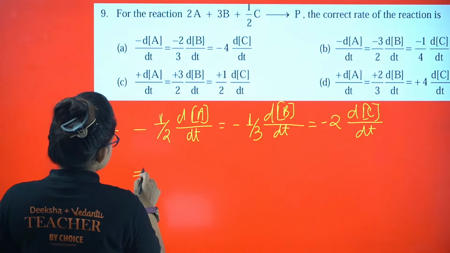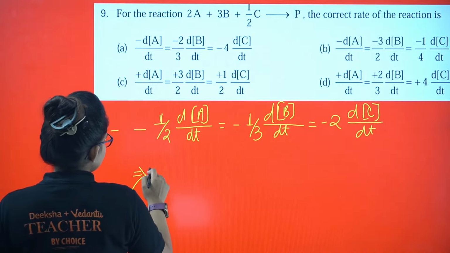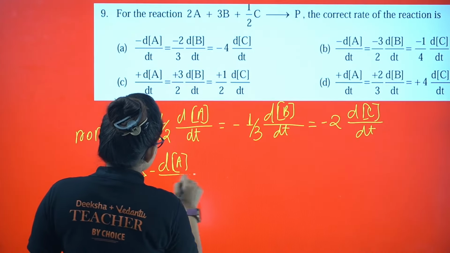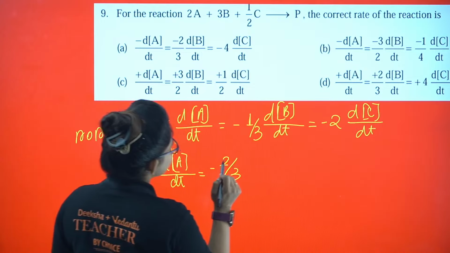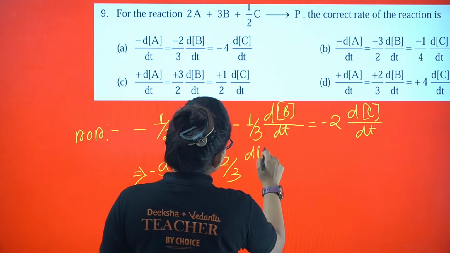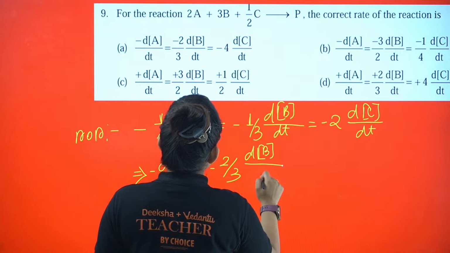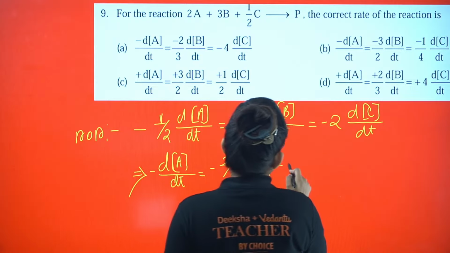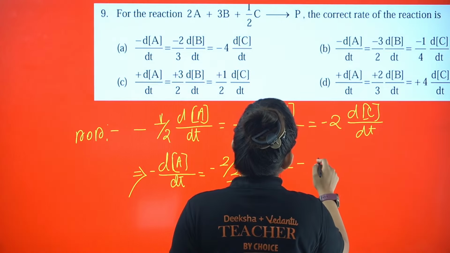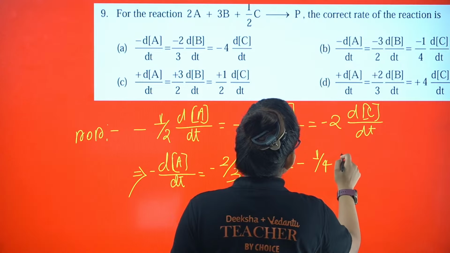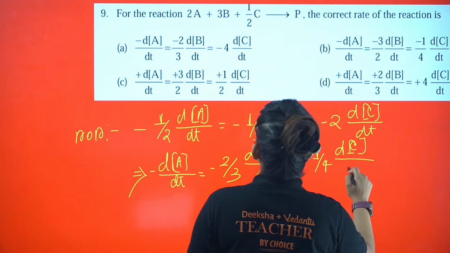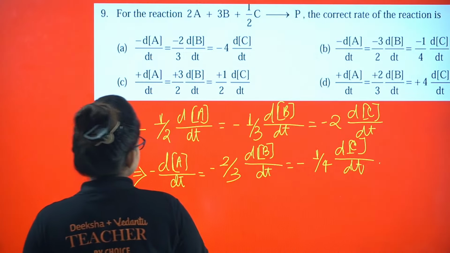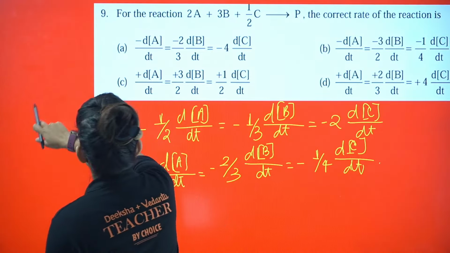Now if you simplify this in accordance with the options, it will come something like dA by dt, just multiply these two here, equals minus 2 by 3 dB by dt equals minus 1 by 4, sorry, minus 4 dC by dt.